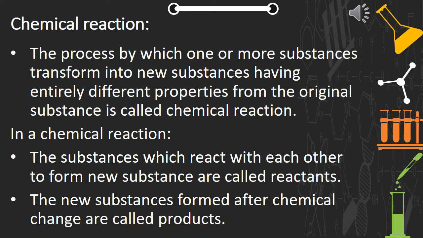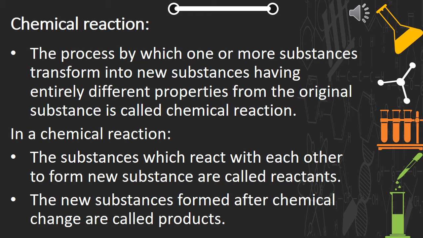Okay, now we know the examples of chemical change. Also, we know the definition of chemical change, that is, a new substance has been formed and the substance is entirely different than its original substance in terms of its properties, chemical properties, you can say. Okay, now children, these chemical changes are always accompanied by a chemical reaction. So a chemical reaction takes place when there is a chemical change.